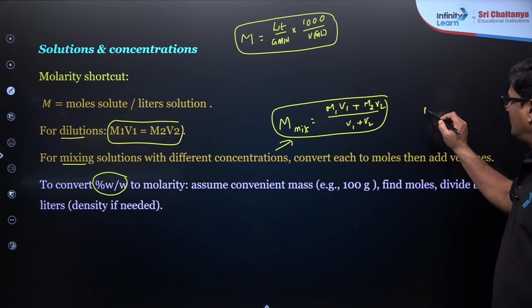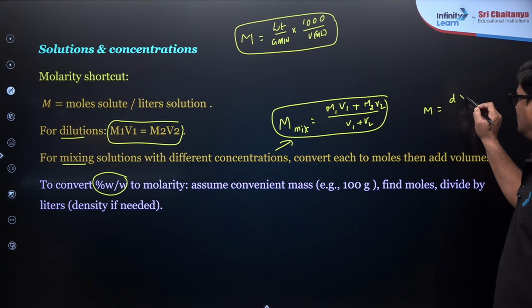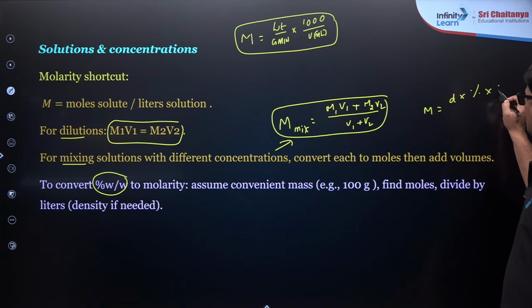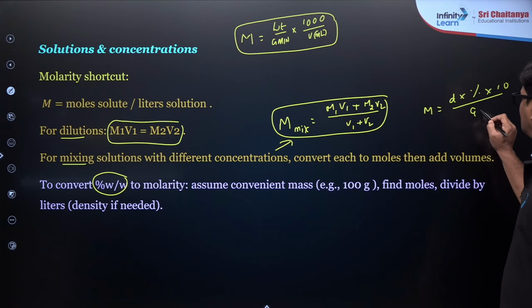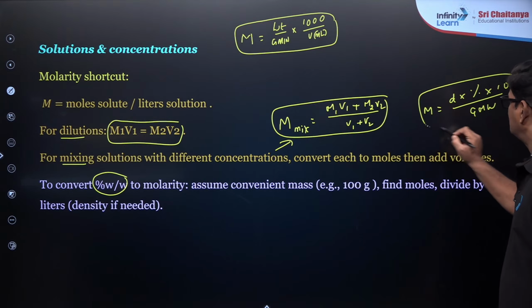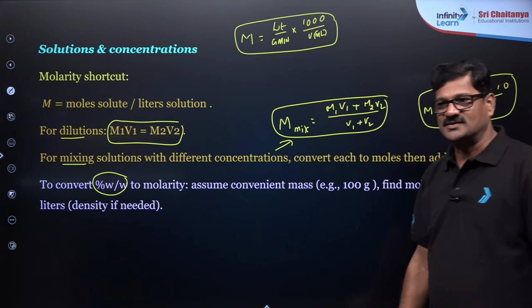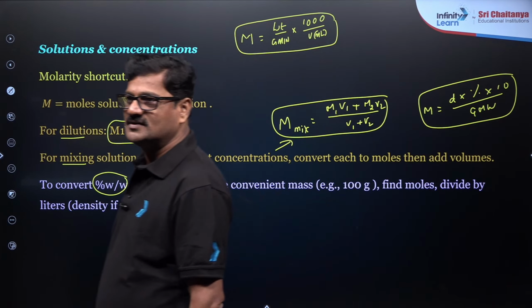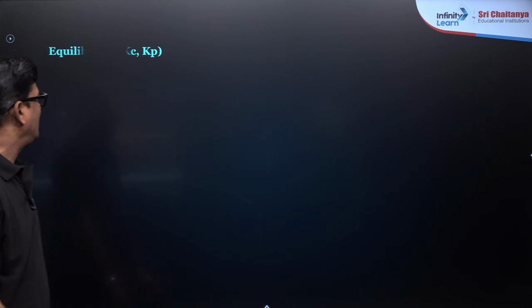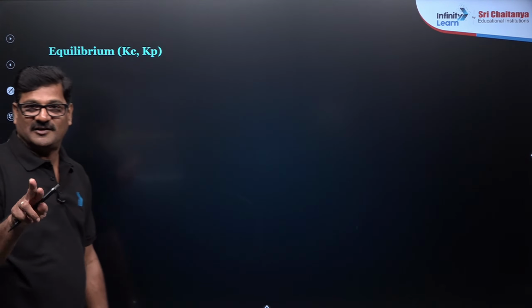And for molarity, you can calculate density into percent times 10 divided by the gram molecular weight. You can use this formula also. Density or specific gravity, anything you can take there. And moving ahead, equilibrium, Kc and Kp.